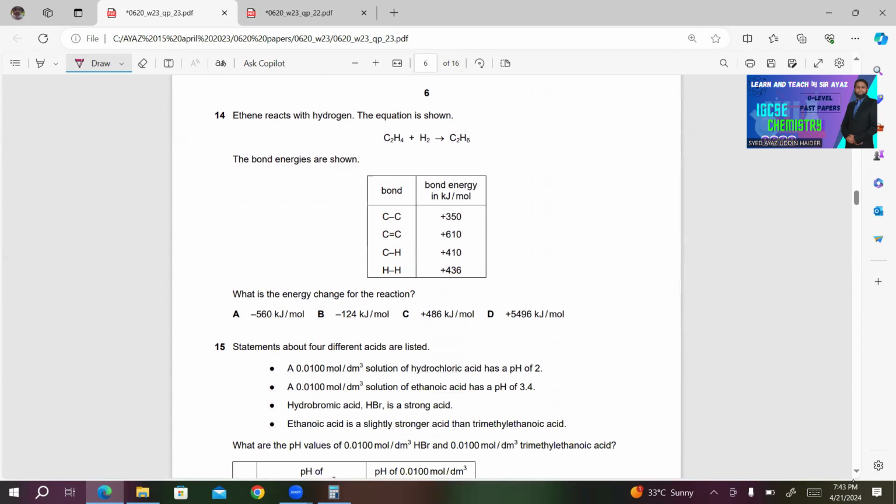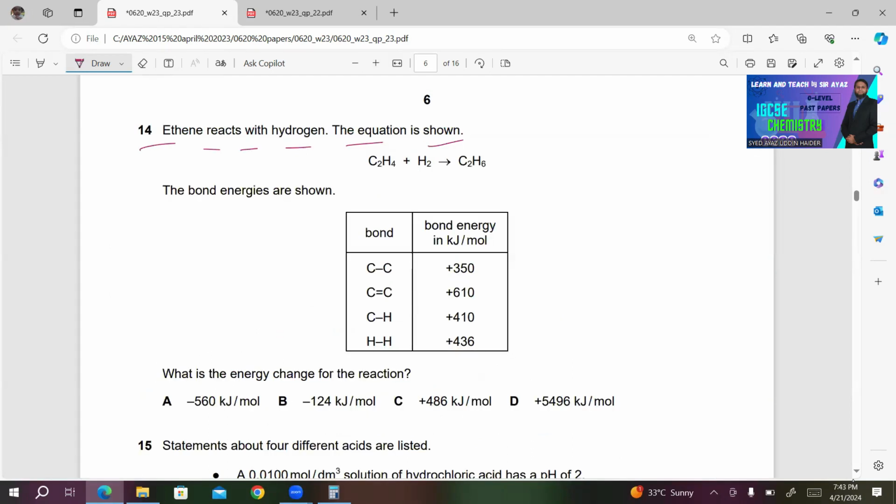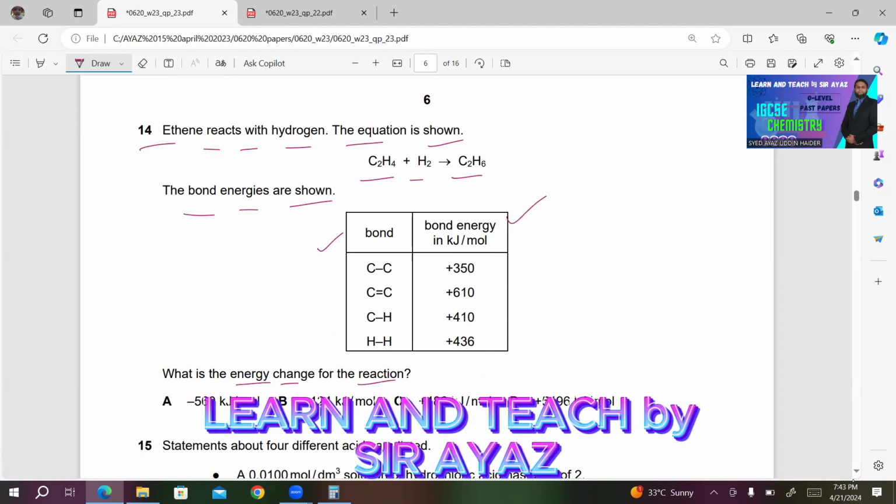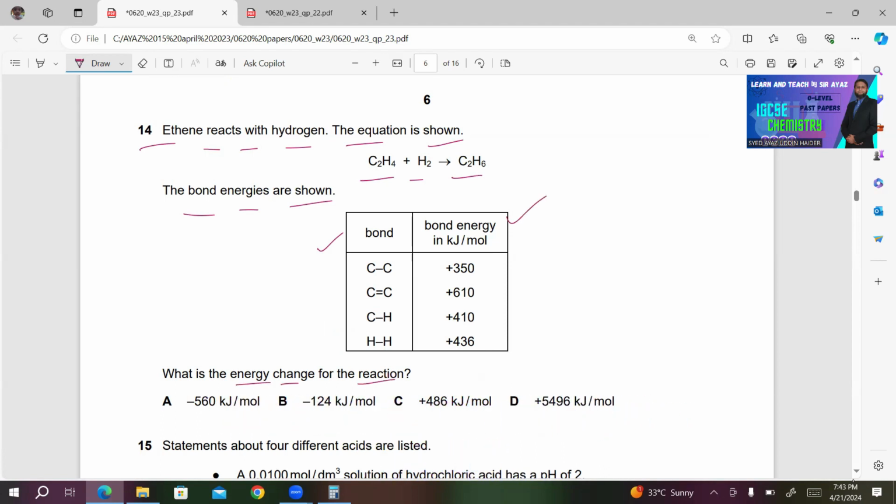14. Ethene reacts with hydrogen. The equation is shown: C2H4 plus H2 gives C2H6. The bond energies are shown. What is the energy change for the reaction? You know the formula for energy change?